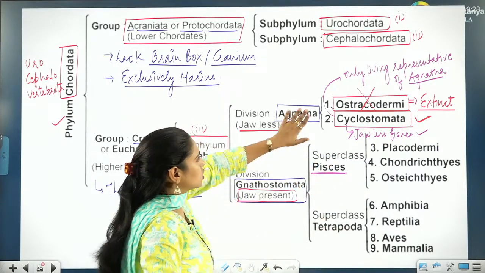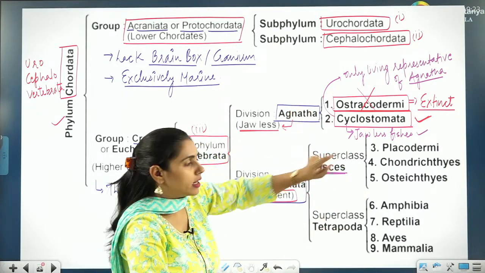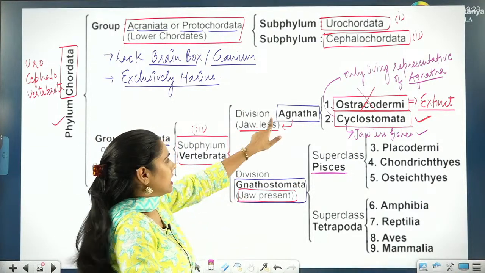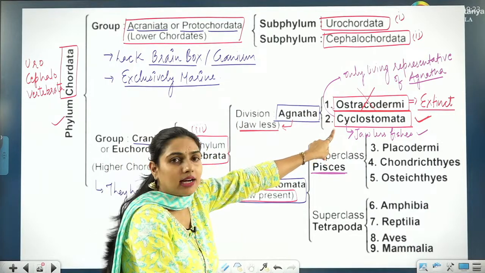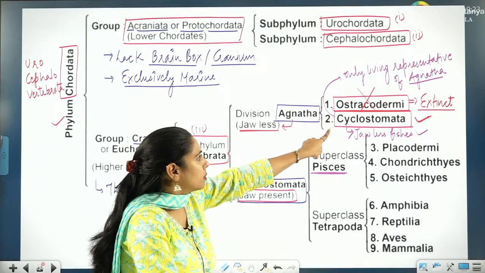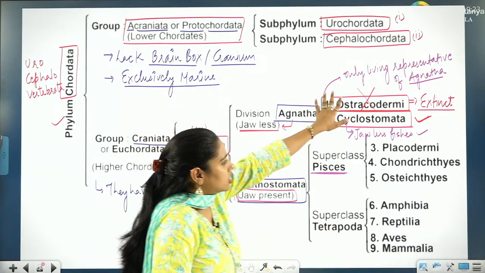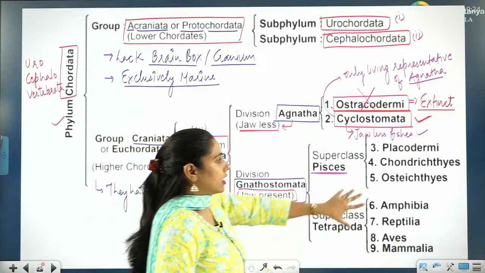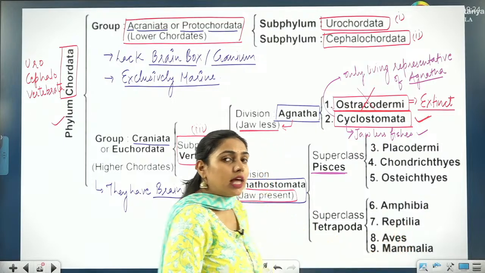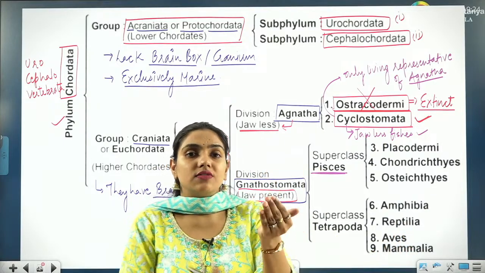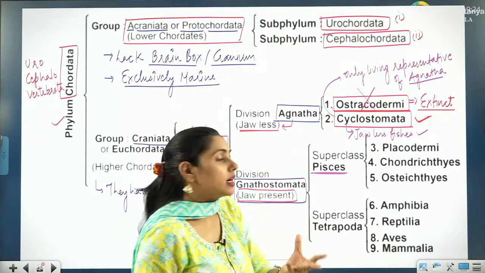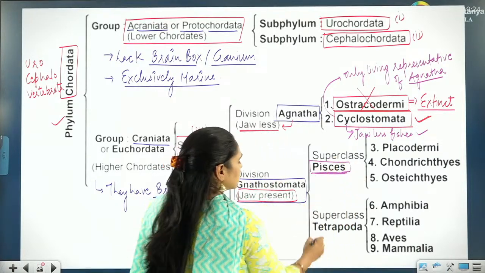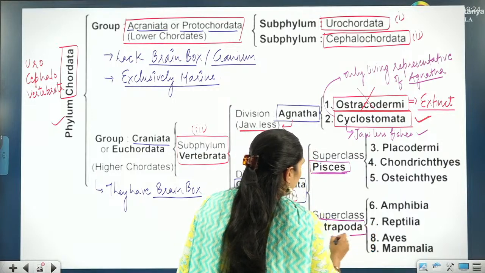Alright everyone. So you have understood till Cyclostomata. Now coming to the Gnathostomata. In Agnatha we have to study one class, that is Cyclostomata. In Gnathostomata there are so many classes. So that is why these classes we have grouped into superclasses. So you can see two superclasses. One is Pisces and one is Tetrapoda.